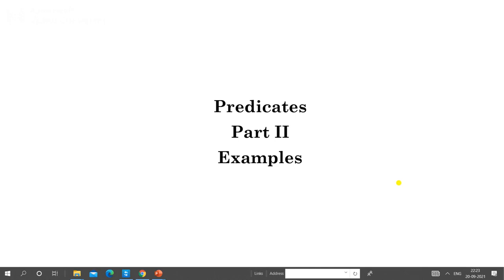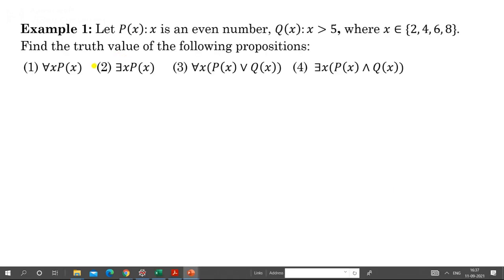Hello everyone. In this lecture, we will discuss some examples of predicates which I had given in the previous lecture. Now look at this example. Px is x is an even number and Qx is x is greater than 5. And the universe of discourse or domain for x is 2, 4, 6, 8. Now we have to find the truth values of the following propositions.